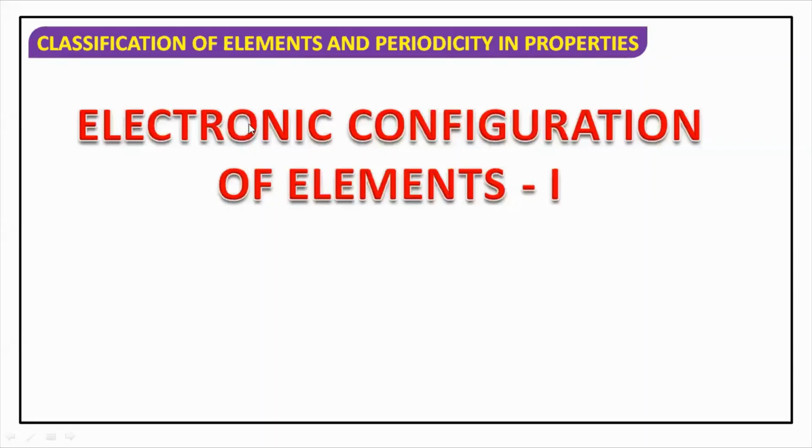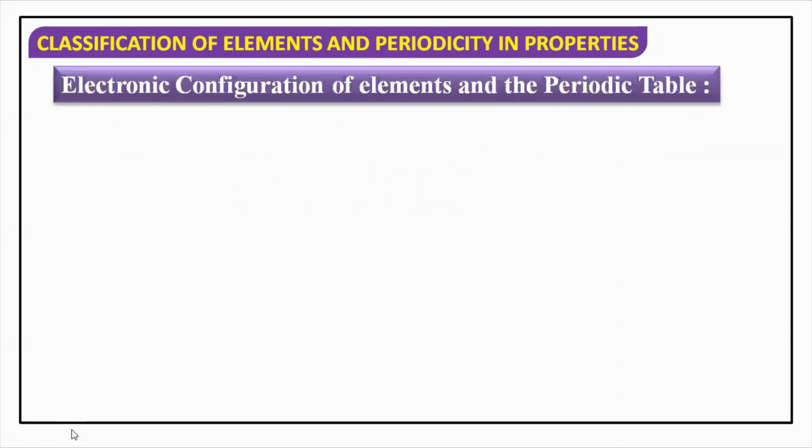So now we are starting with electronic configuration of elements. Because we have a lot of elements, by studying the electronic configuration, we will be able to understand a lot of properties of those particular elements. So how to write electronic configuration? Yes, we will write it as per Aufbau's principle, Hund's rule, and so on.